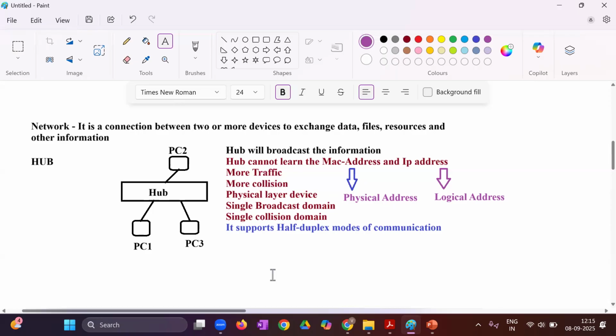But this hub cannot understand MAC, cannot understand IP. That's why it comes under layer 1, because MAC comes at layer 2, IP comes at layer 3, and it cannot understand both. Then one more point you can write for the hub.